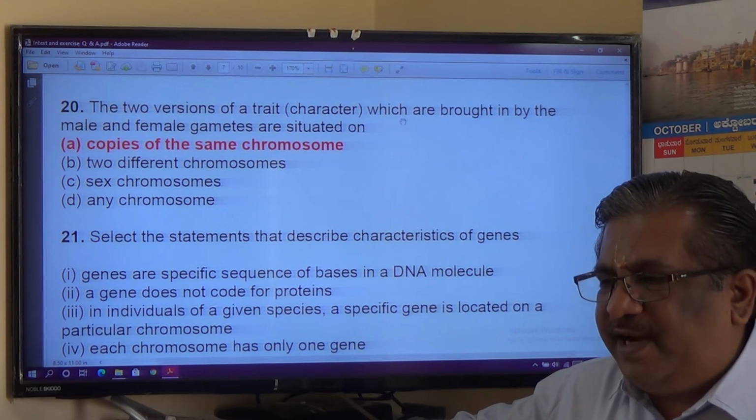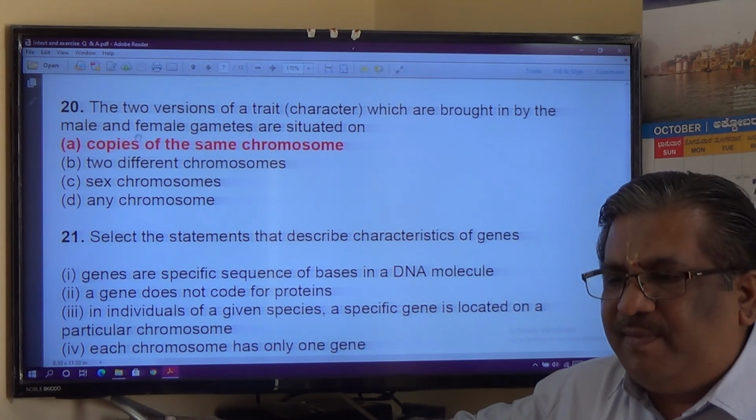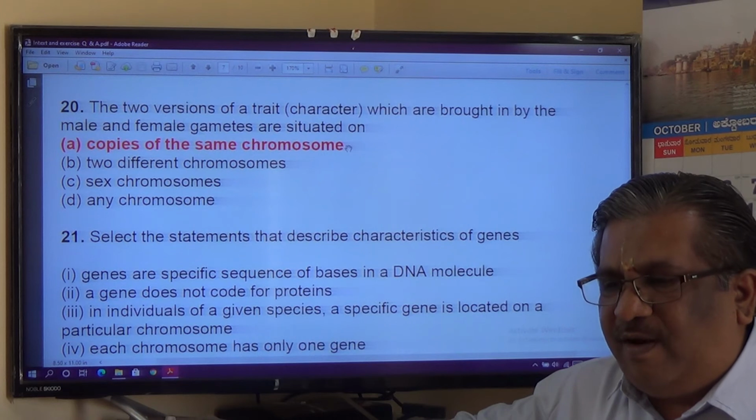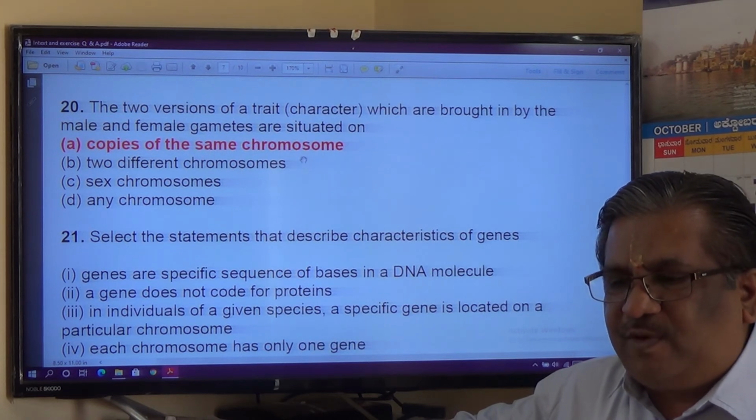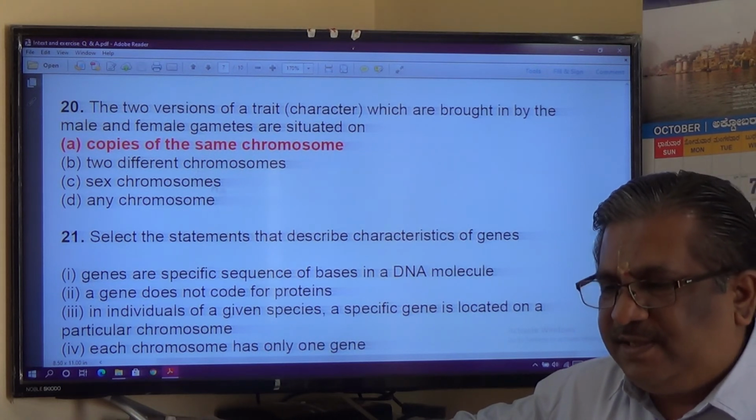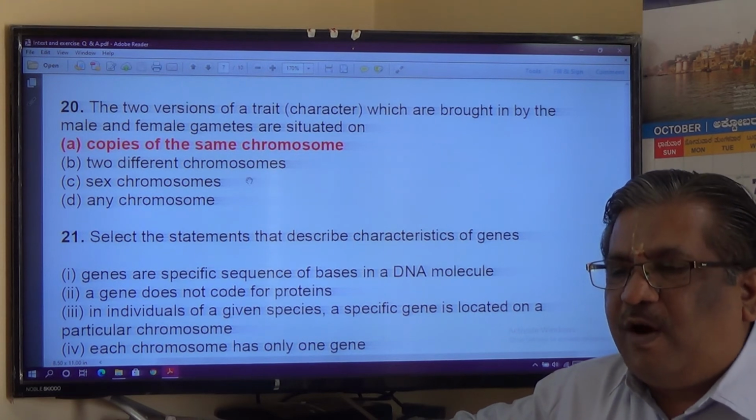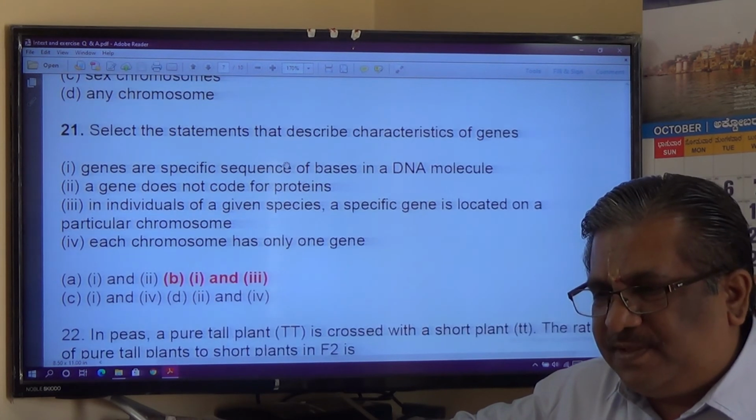Two versions of trait which are brought in by the male and female gametes are situated on copies of the same chromosome, different chromosomes, sex chromosome, any chromosome. Copies of the same chromosome. That is the answer for this.